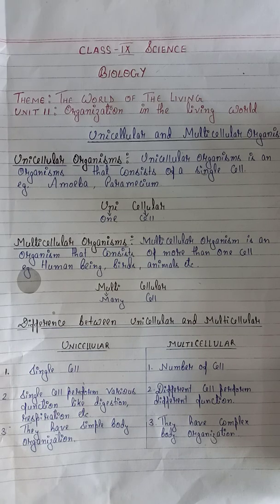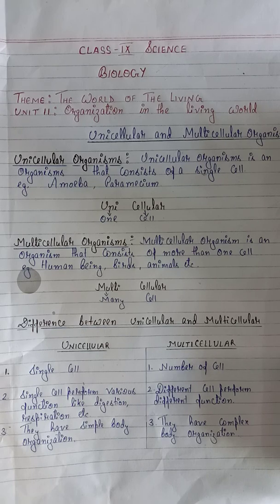Now I am going to discuss the topic of class 9 science biology, and the topic is multicellular organism. Before that we have to know what is cell. Cell is the structural and functional unit of life. Why is cell called the structural unit of life? Because cells form the body of the organism.